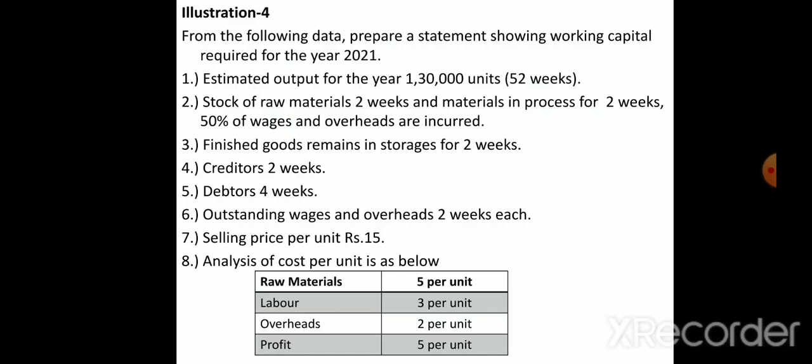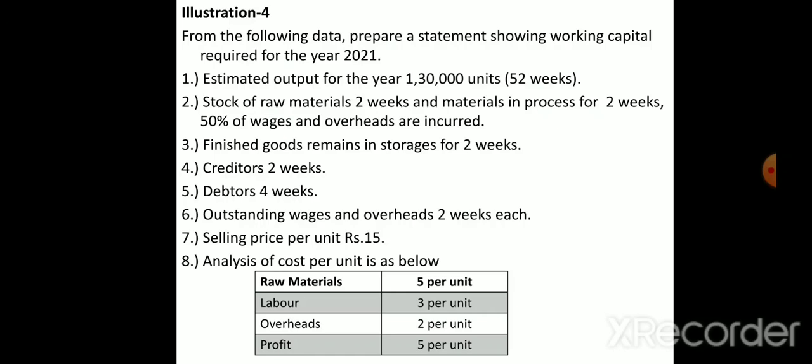Debtors is 4 weeks. Debtors means we have sold the goods to customers but they have not paid. In the future they will give money to the company, so it will take 4 weeks. It is a current asset. Outstanding wages and overheads is 2 weeks each. Outstanding means we have not paid but in the future we have to pay. Outstanding expenses always come under current liabilities.